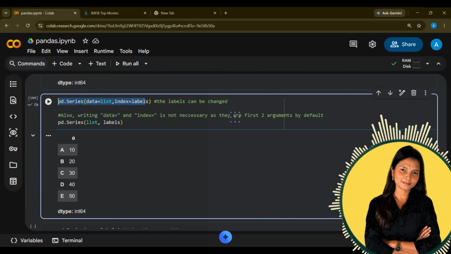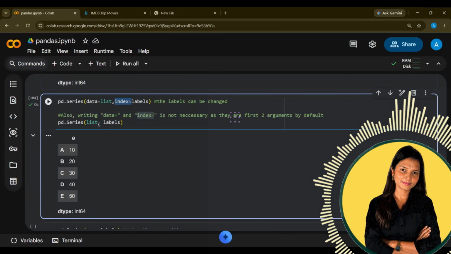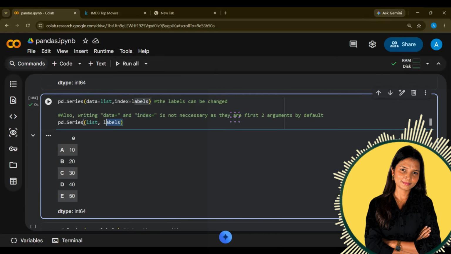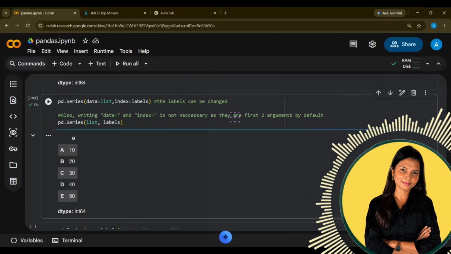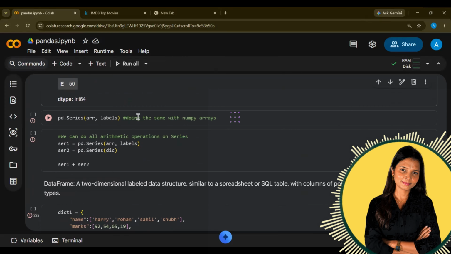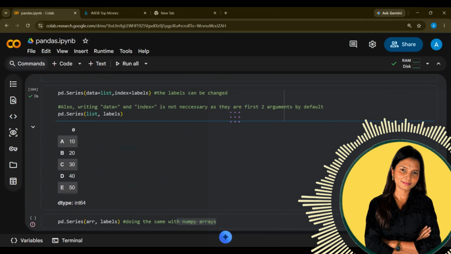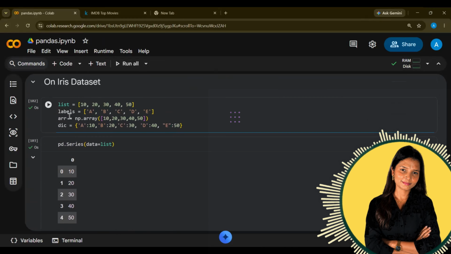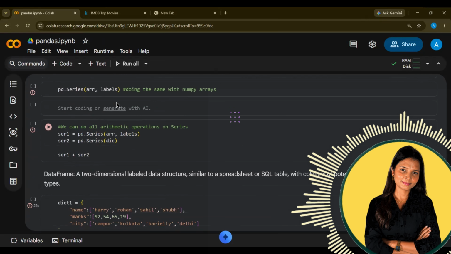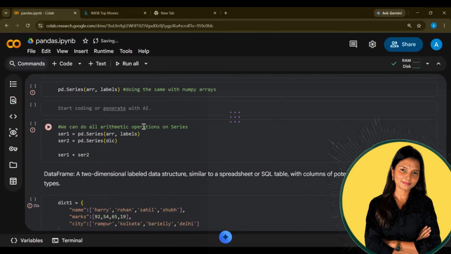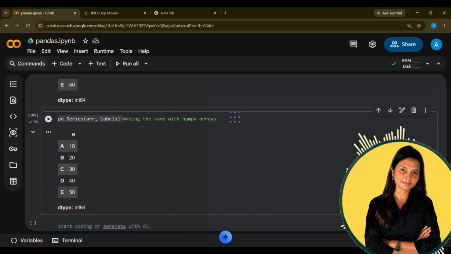You can write the same thing like this also, where you do not have to mention data equals to and index equals to. By default, it will understand that these two parameters are for data and index. Now, when we are creating the series, you can even use the numpy array. You can see I have the numpy array created over here in the arr variable. If I want to use the numpy array, I can use it and create the series with the labels. You can do that. This is also super easy, which we have already discussed.